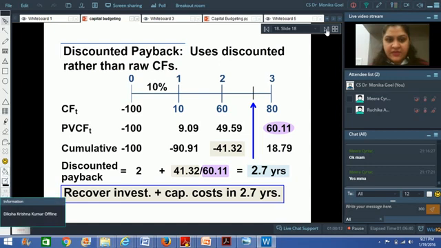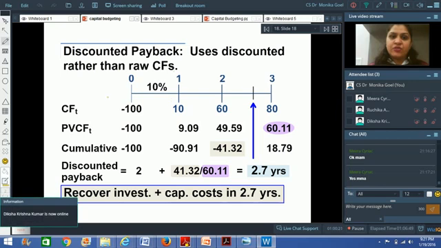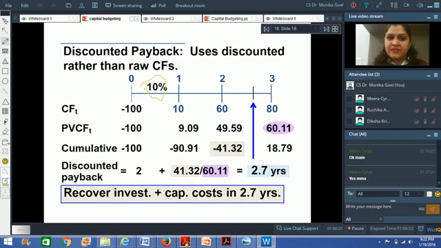In order to discount this, you are getting 10 rupees at year 1, right? And you're paying 100 rupees at year 0. Now when we talk about year 0, at the present we cannot discount the present. We have to discount the future, right? So 100 would remain 100. The 10 rupees that you are getting in the first year has to be discounted at the discounting rate which has been given to us as 10%.